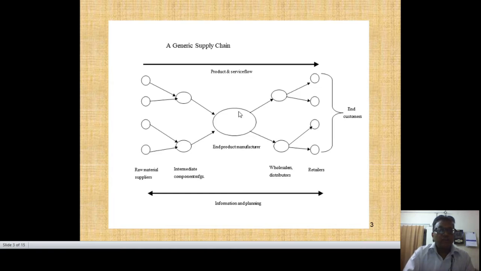So in these conditions, if you look at the production and service flow, it is from the raw material, then intermediary, then compounded, then we can say the wholesalers, distributors, retailers. This is the generic supply chain. This is basically for a manufacturing system, a manufacturing plant.